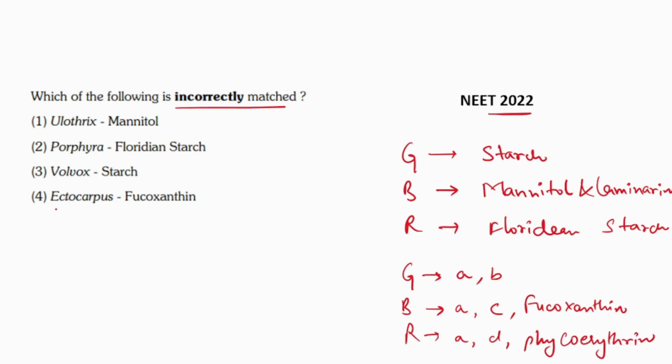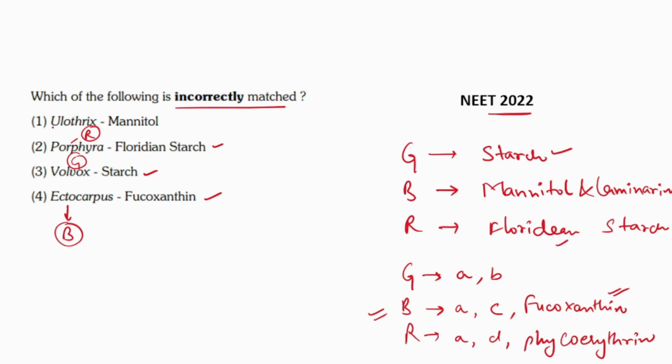So we'll start with Ectocarpus. Ectocarpus is a brown algae, and in brown algae, fucoxanthin is present. So this is correct. Volvox is a green algae, and in green algae, the reserve food material is starch. This is also correct. Porphyra is a red algae, and in red algae, the reserve food material is floridean starch.